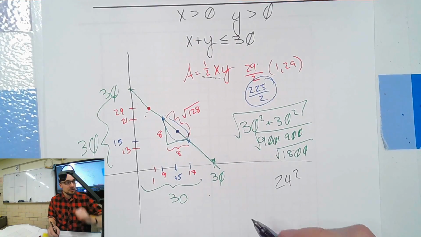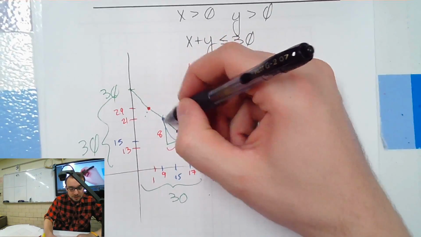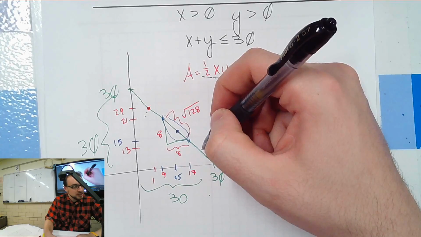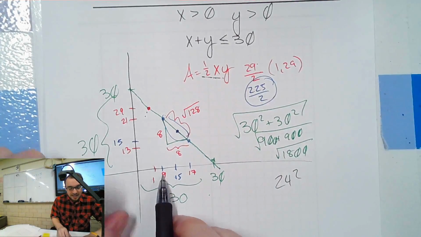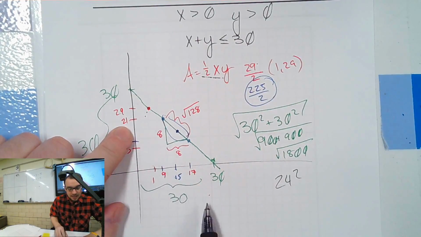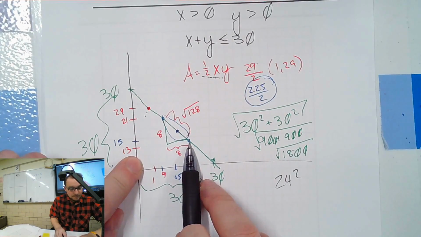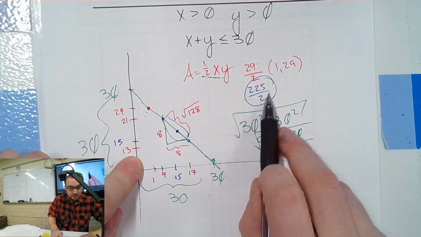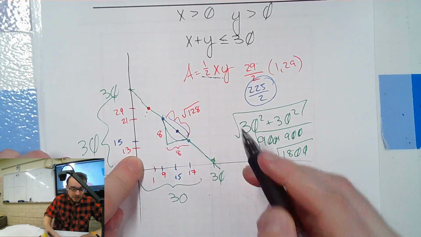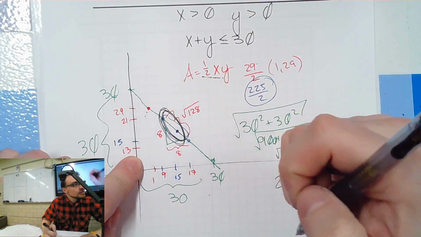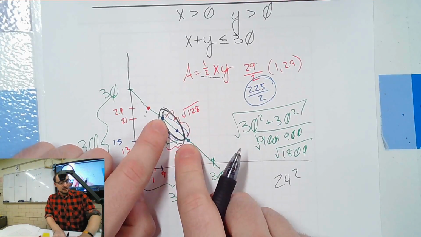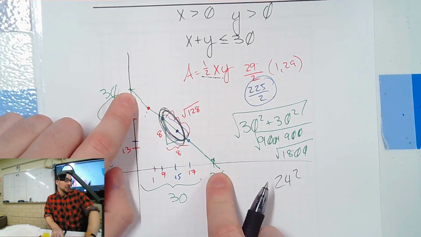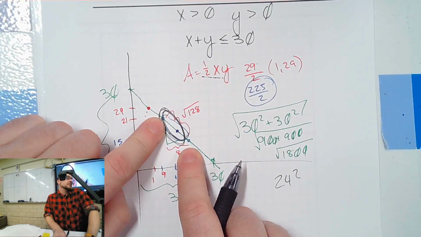So what we want to do is try a bunch of points to see where we can find the best possible set of solutions. I tried 9 and 21, and I tried 17 and 13, and I found out that they were both worse than this one right here. So I know my answer is somewhere between here and here. Is that half as big as it used to be? Because if it is, then I eliminated half of the possible things I was guessing, right?